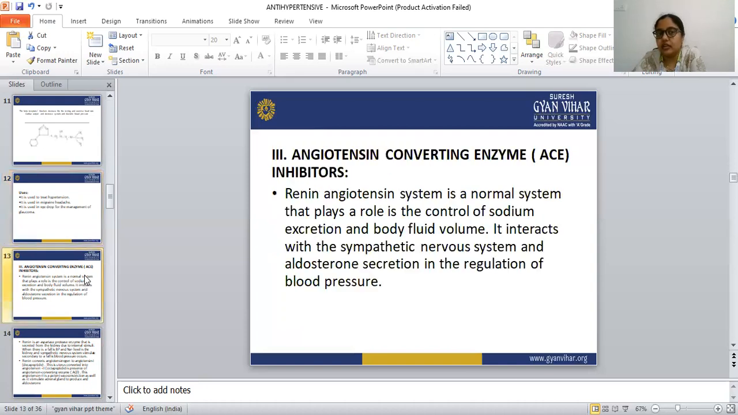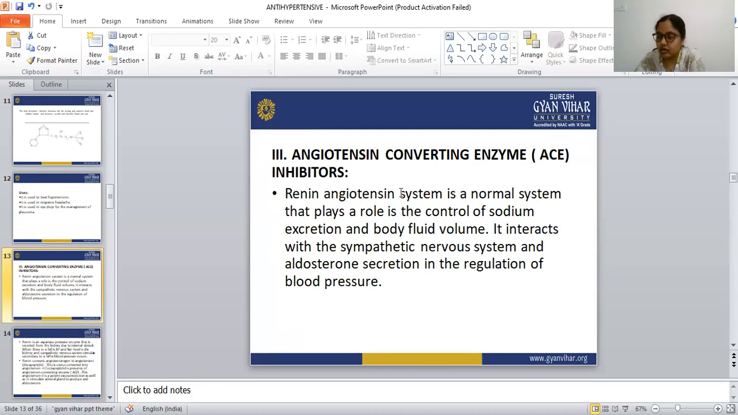So we have done two classifications here. Next is the angiotensin converting enzyme inhibitor, the ACE inhibitor. This is the third classification of the antihypertensive agents. The renin-angiotensin system is a normal system that plays a role in the control of the sodium excretion and the body fluid volume.